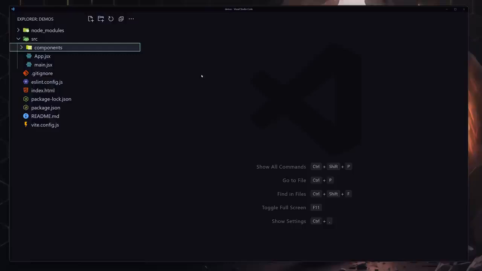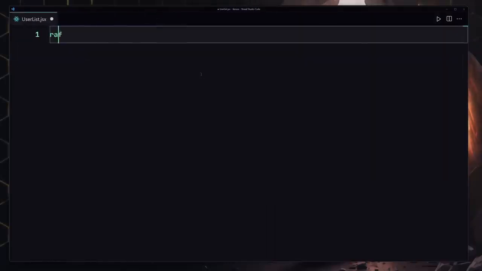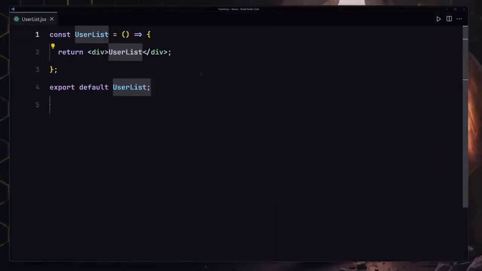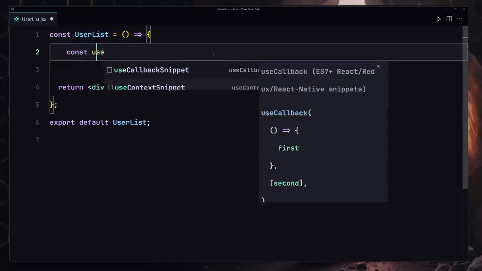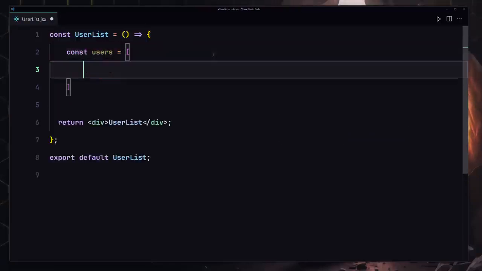So what I'm going to do is create my UserList.jsx component. Inside there I'm going to be using my array-fce. So the first thing that we want to do is create our users array. I'll just use const users, and that's going to be set to this array. And now inside this array we're going to be creating different objects. For each user we're going to be providing the ID, and also the name. In this one that's going to be set to Alice, and I'm going to also provide the age of 25 there.